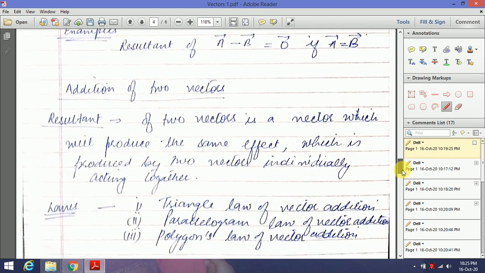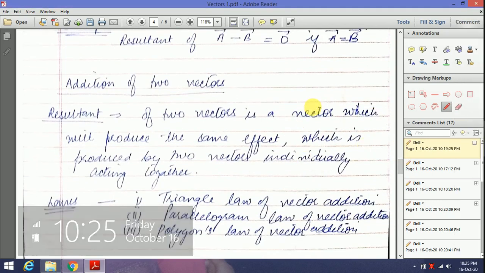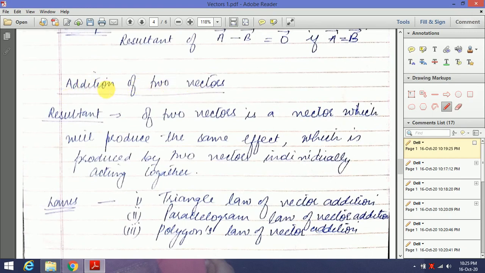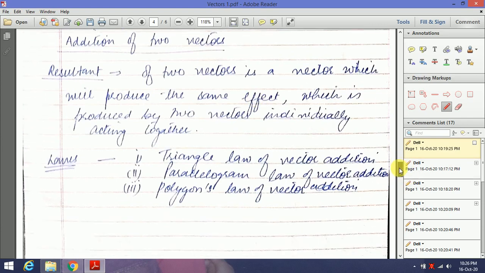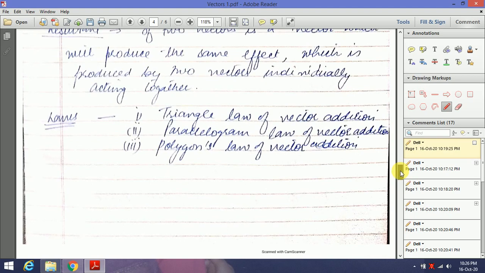Next is a very important topic, addition of two vectors. As we know, two vectors cannot be added simply. We have to use some special rules for the addition of two vectors. When you add two vectors, you get a result called the resultant of the two vectors. How can we define the resultant? It is a vector which produces the same effect as is produced by the two vectors individually acting at a point. So the combined effect of the two vectors is called the resultant vector.